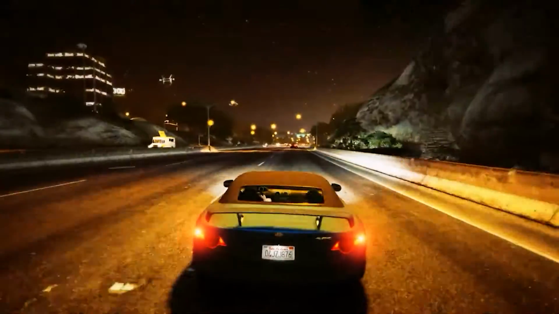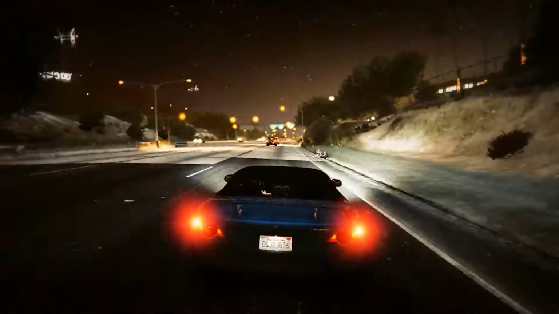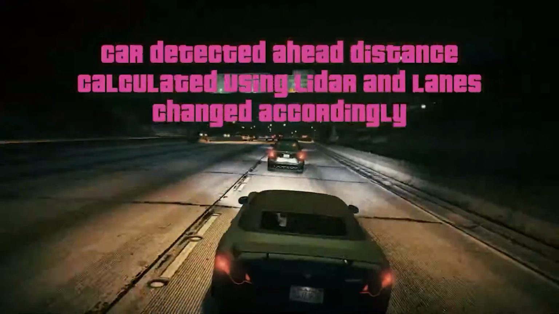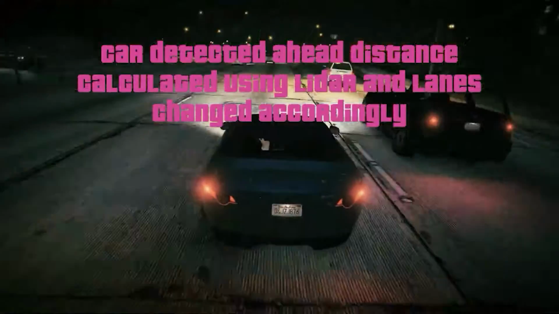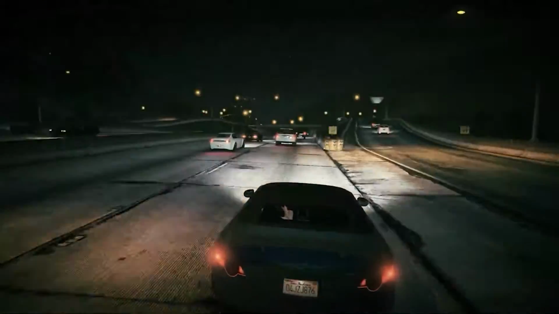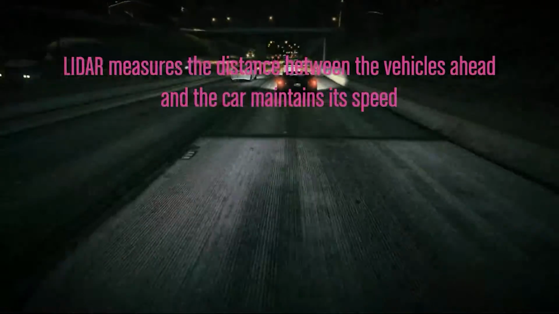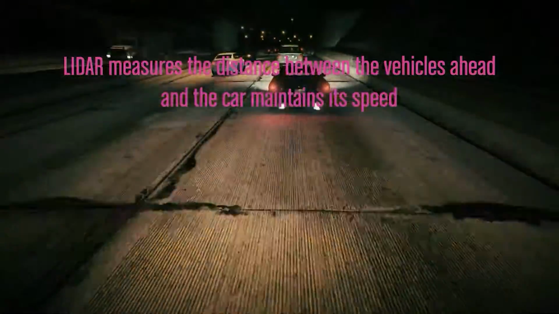In this scenario, we have a car going in front of us, and lidar and ultrasound detect it. The car takes a turn so that it doesn't collide with it and goes ahead. Then lidar tells it about the distance between them, and the car automatically adjusts its speed on the basis of that information.